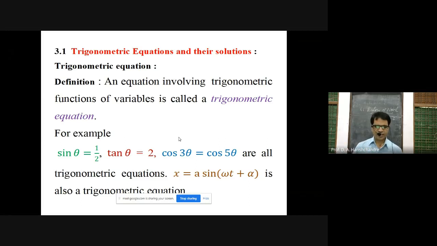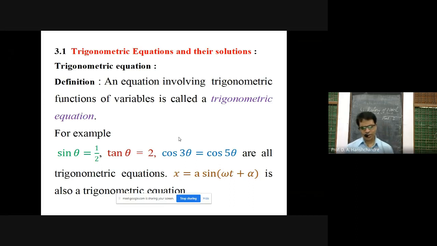Now, what does the definition say? Whenever you take any equation and it includes a trigonometric function, such an equation is called a trigonometric equation. In short, you take any trigonometric function and equate it to something; whatever equality you get is called a trigonometric equation. For example, if you take the sine function, sin theta, it can be equated to 1 by 2. That equality comes under trigonometric equations.